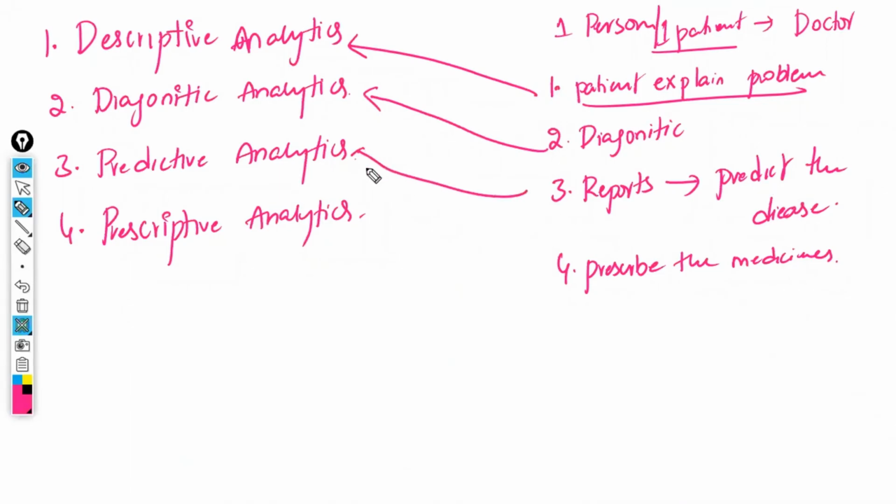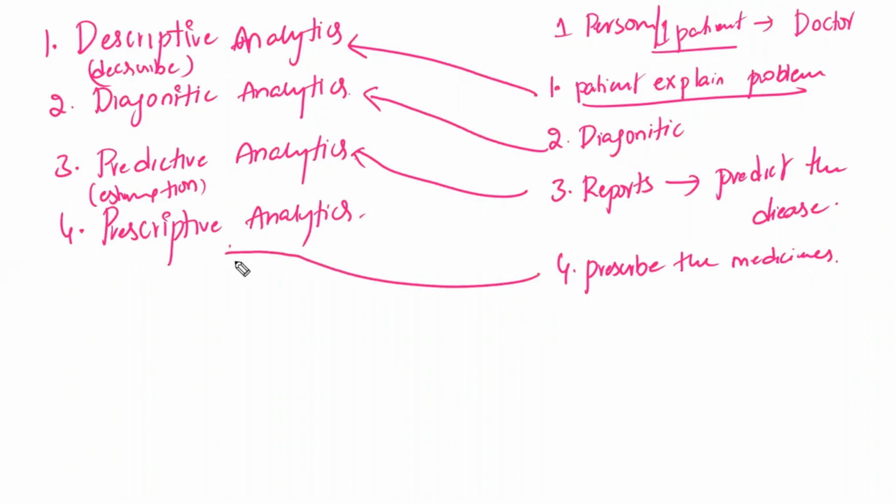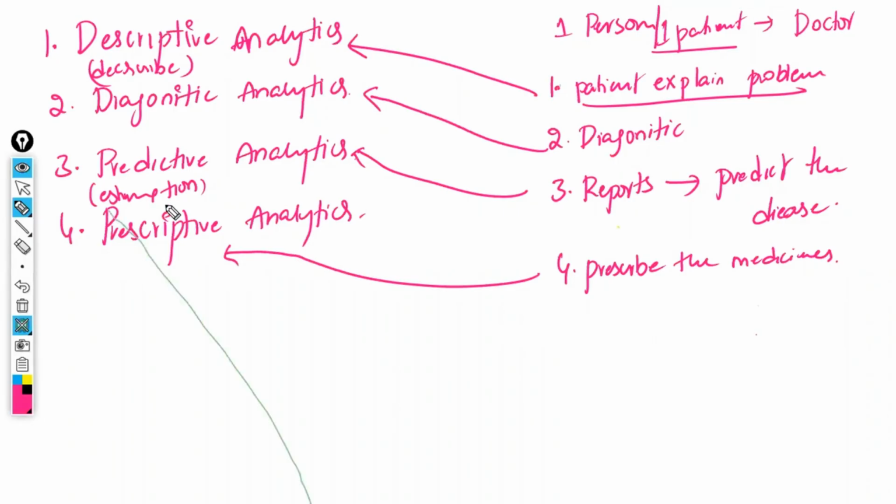Predicting means estimating. Based on whatever you have observed, from that you are estimating. Predictive means estimating. Descriptive means describing whatever problem or things you have. That is called descriptive. Finally, prescribe: the medicines. Whatever medicines are there, we are going to prescribe. Similarly, whatever we have estimated, we are going to present.